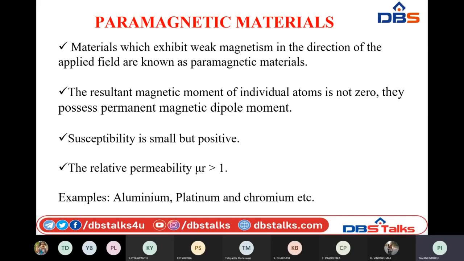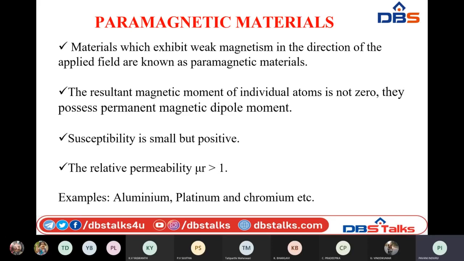That is why the net magnetic dipole moment is zero. But whenever they are kept inside the applied magnetic field, they try to align in the same direction as the applied magnetic field. So they have the capability of possessing some amount of magnetism in the presence of an applied magnetic field. But whenever the field is removed, there is no chance of behaving like magnets.